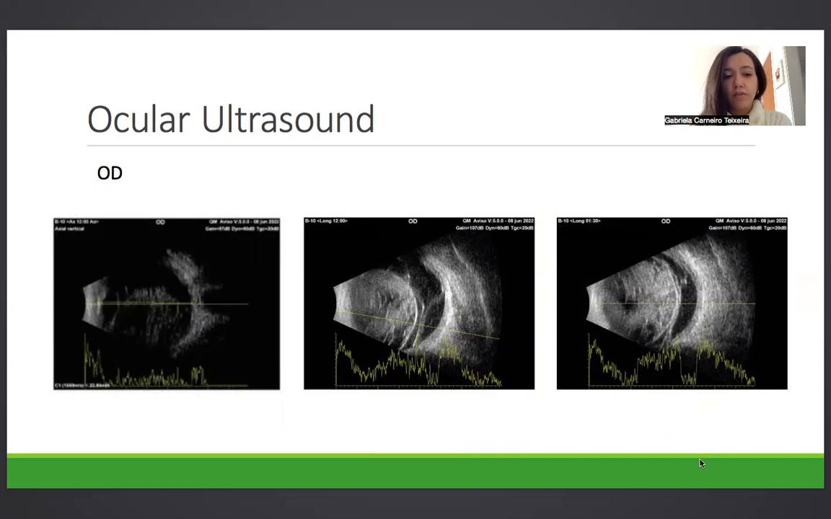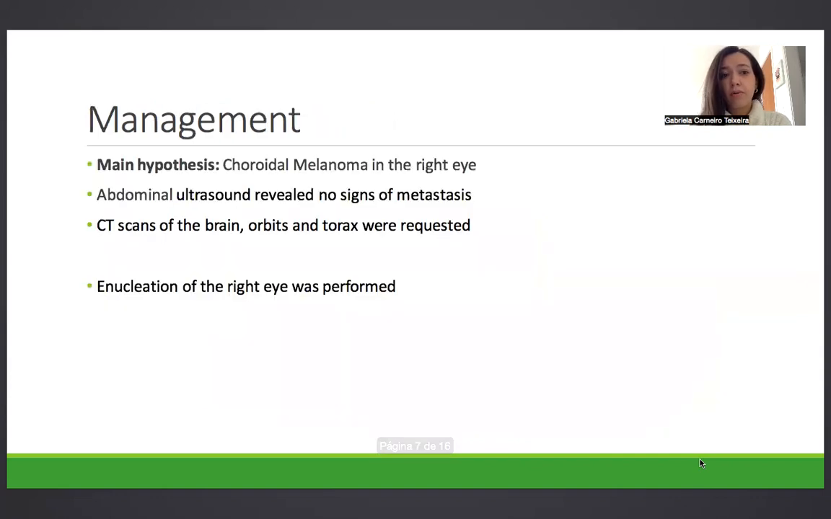We can see some vitreous opacities, a big heterogeneous mass with mild to low internal reflectivity, and some areas that suggested internal vasculature and necrosis. And adjacent to the lesion, we can see a retinal detachment. The main hypothesis then was choroidal melanoma.